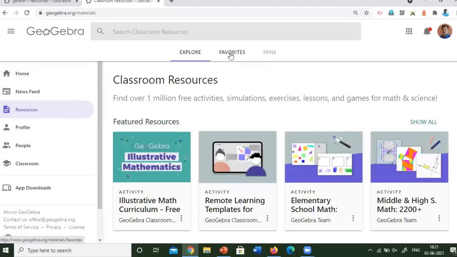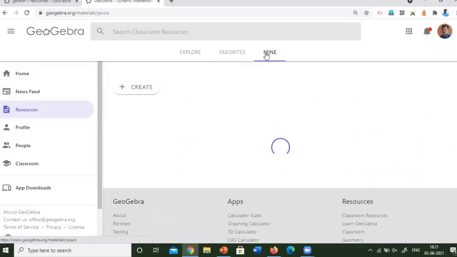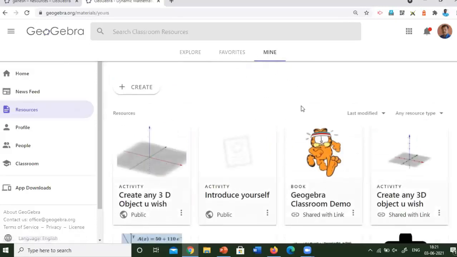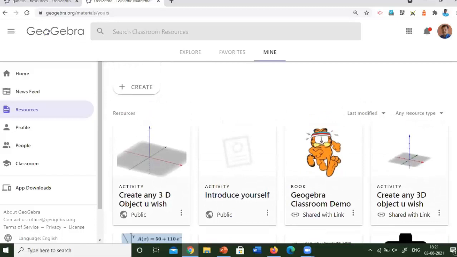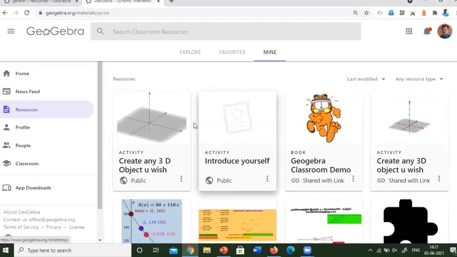Now you can see mine. This is the collection of my applets and whatever things I have uploaded in geogebra.org are available here. Here you can see I have created an activity.